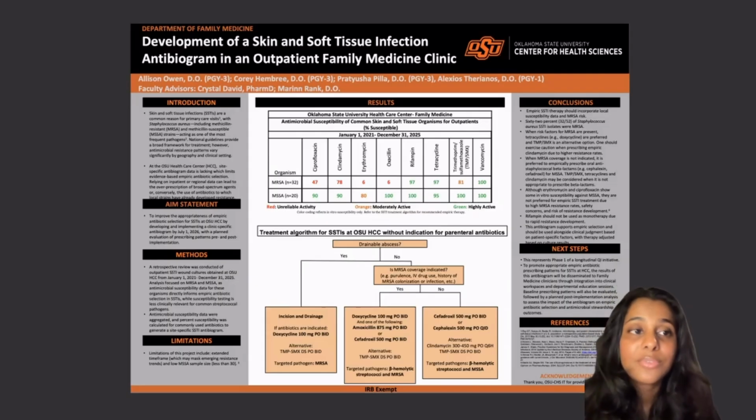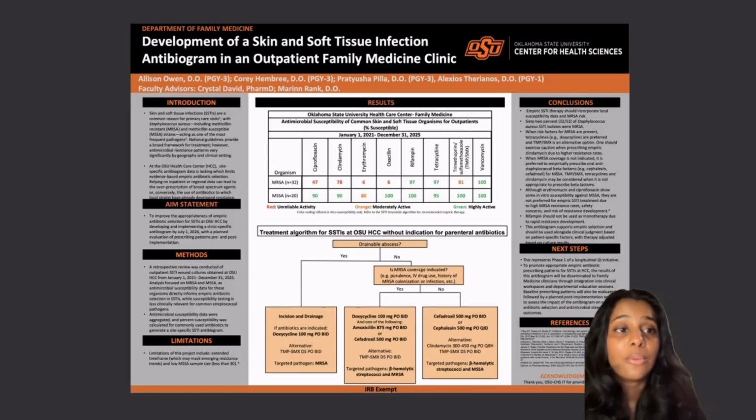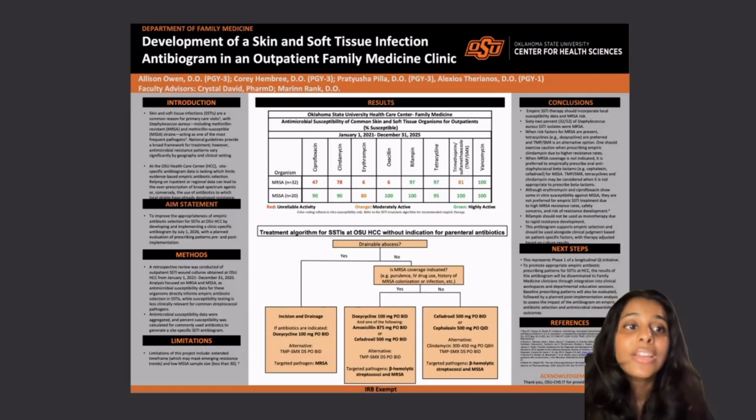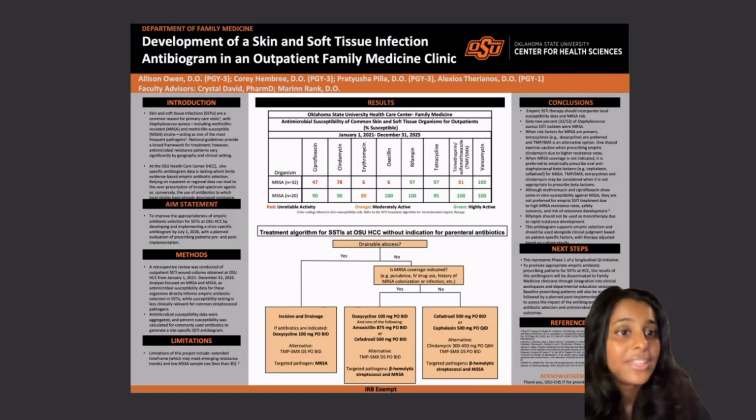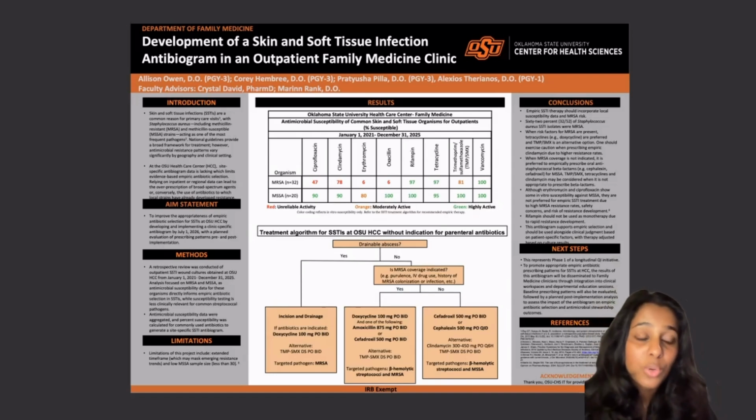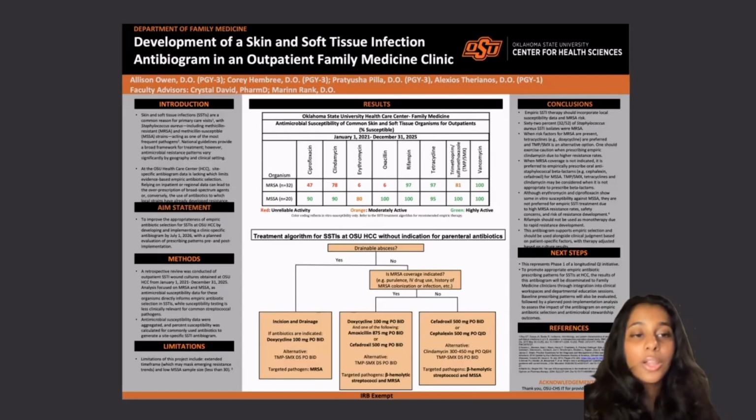Our total sample size was 52 cases, which is not uncommon for outpatient antibiograms. However, CLSI recommends a minimum of 30 isolates per species for reliable data, so our MRSA group met this with N equals 32, but the MSSA group did not with N equals 20, so the MSSA data should be interpreted with a degree of caution. All in all, the antibiogram supports empiric selection in treating skin and soft tissue infections in our ambulatory clinic and should be used alongside clinical judgment, patient-specific factors, and culture results.